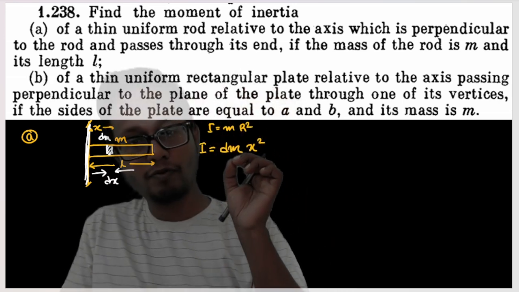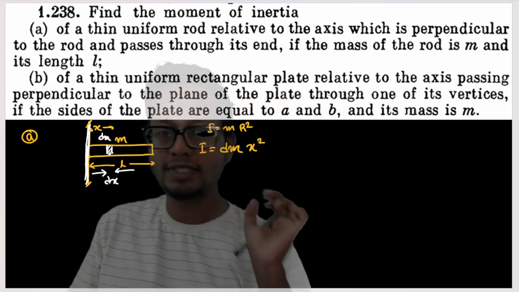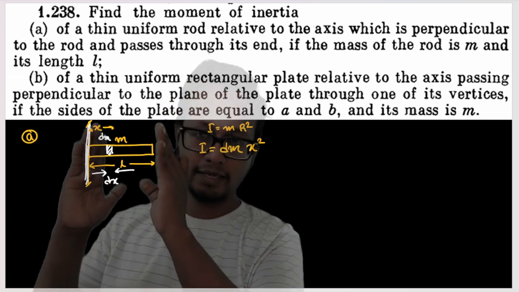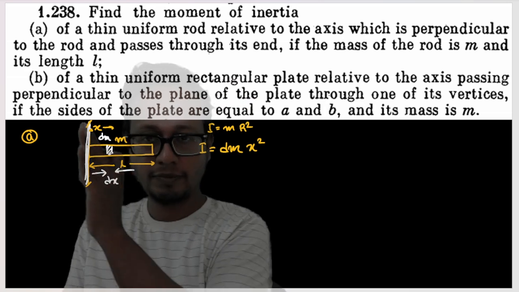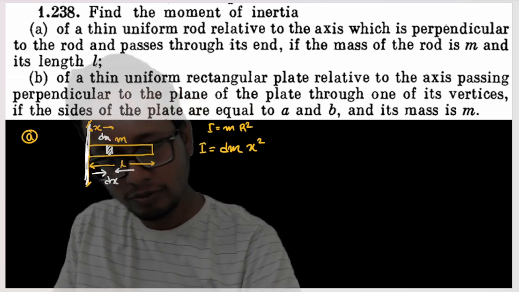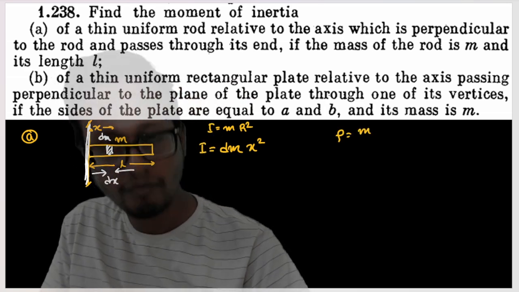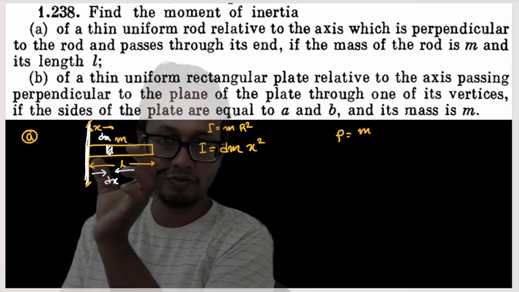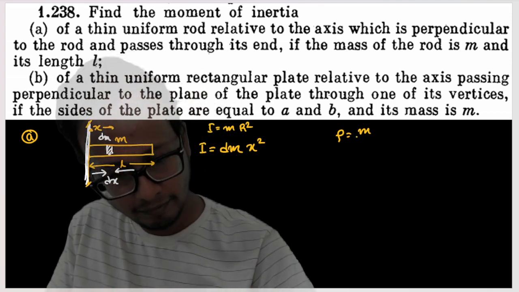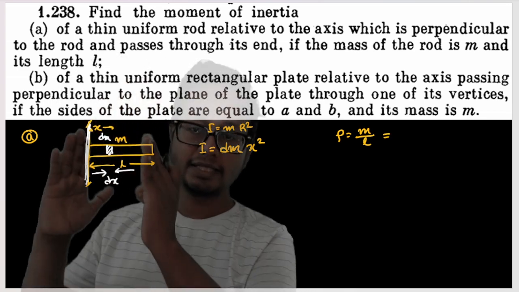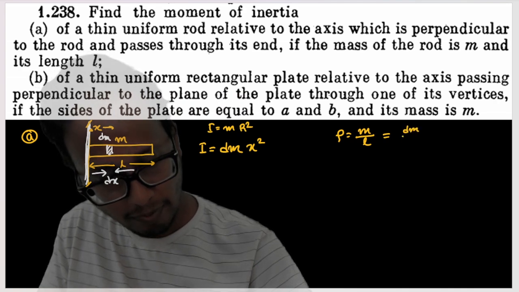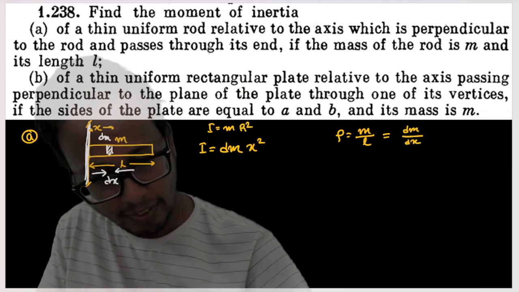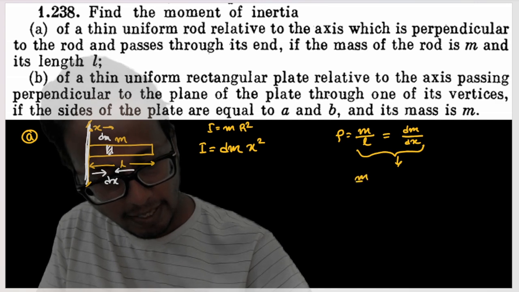Now somewhere in this formula I have to convert dm in terms of dx. How do I do that? If the entire length of the rod is L, and I'm considering the rod to be made up of uniform density, the density is the same throughout the rod. Density is mass by volume, but in this case I'm talking about linear density. I'm not considering the volume. Linear density is equal to mass by length. The density of this entire rod would be equal to the density of this white part, which is the mass of the white part divided by the length of the white part. If I take these two equations, I get m by L into dx is equal to dm.